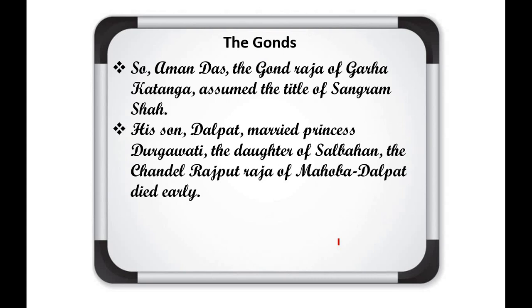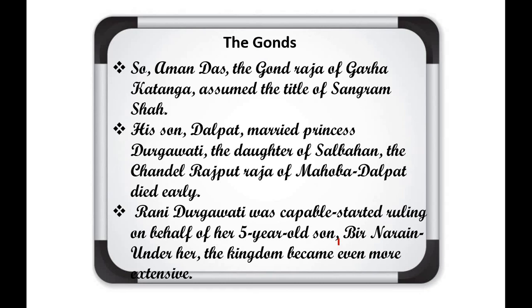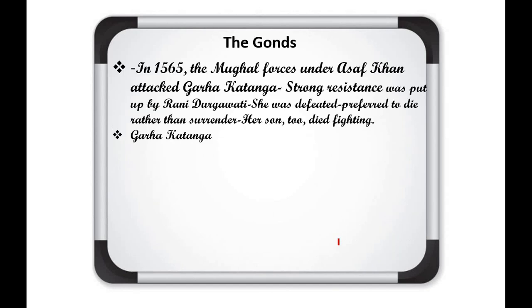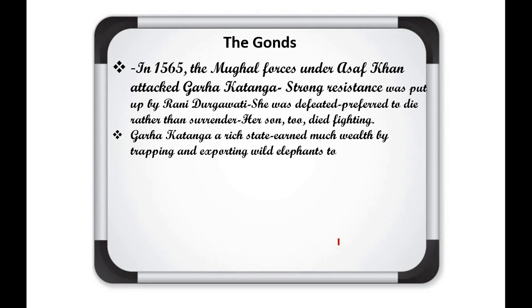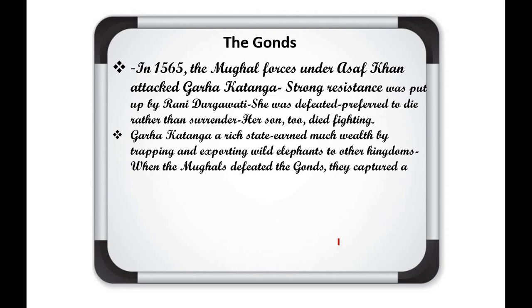So as I told, Amandas considered himself a ruler and assumed the title of Sangram Shah, and his son Dalpat married into a Rajput family, the daughter of Raja Salban, that was Durgavati. But Dalpat died early, so at that time Rani Durgavati was capable and started ruling on behalf of her 5-year-old son, whose name was Bir Narayan. So in 1565, the Mughal forces under Asaf Khan attacked Garhkatanga. Strong resistance was put up by Rani Durgavati. She was defeated, and preferred to die rather than surrender. Her son too died fighting.